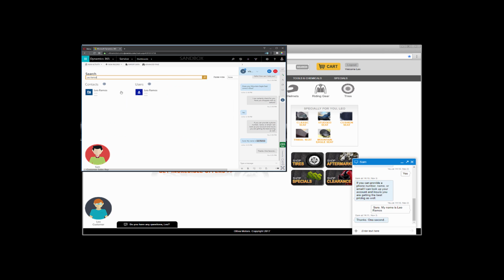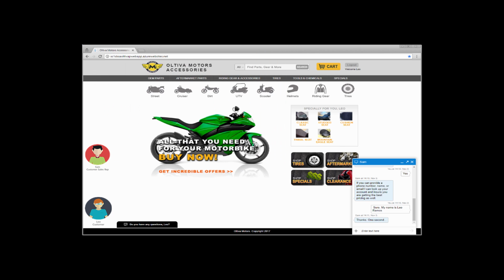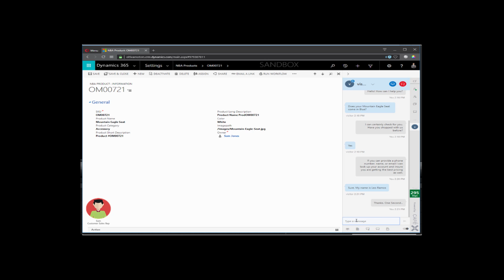So here we can see Sam grab Leo's name from the chat, look him up in CRM, get a quick look at his profile that shows pages visited, banners shown, and the 5 products that Sam has access to based on the next best offer. And he sees that the specific seat he asked about only comes in white. Now we'll focus in on Sam's screen specifically.